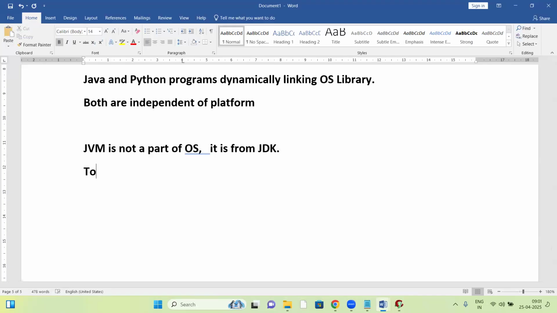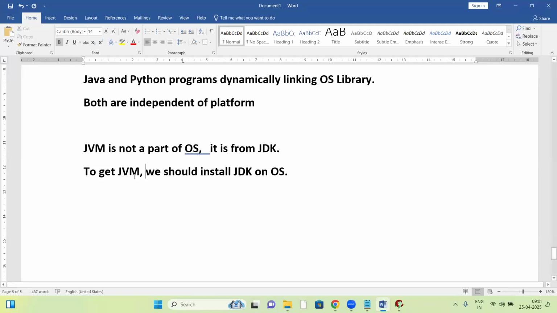To get the JVM, we should install the JDK on the operating system. So once the JDK is installed on the OS, we get the JVM.